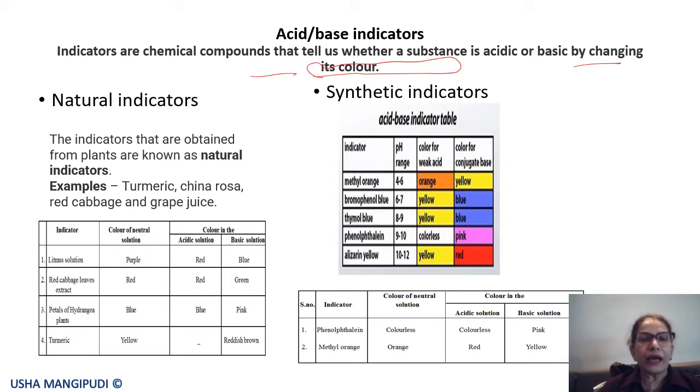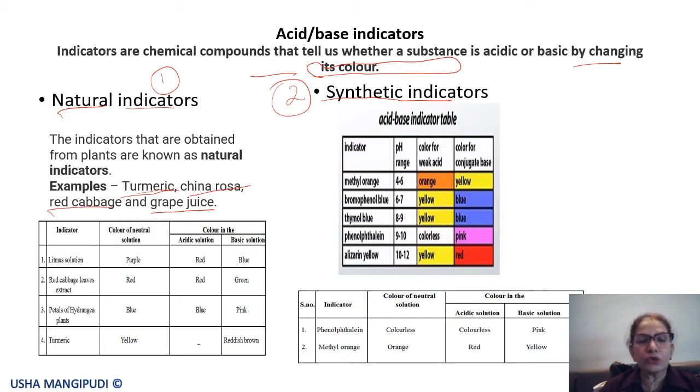Indicators can be of two types. One is natural indicators and the second is synthetic indicators, which are man-made. Natural indicators are obtained from plants. Examples: turmeric is a natural indicator, China rose, red cabbage, and grape juice are natural indicators. Then litmus solution.